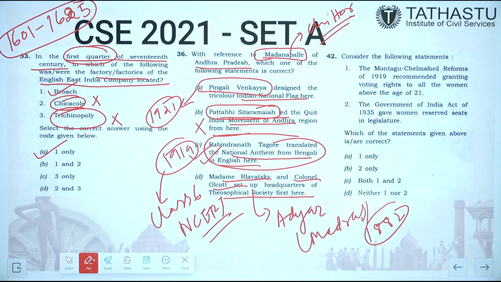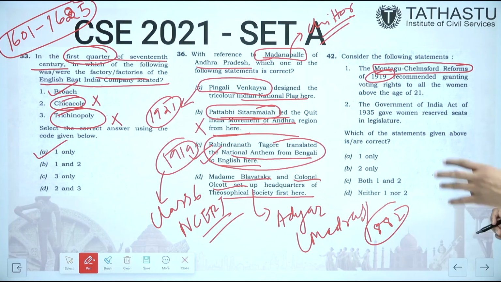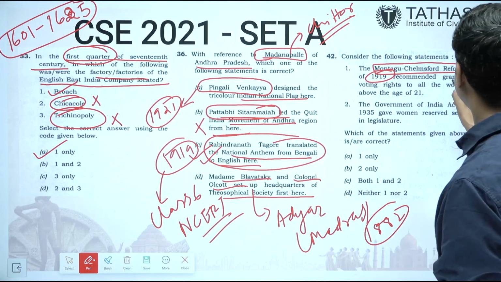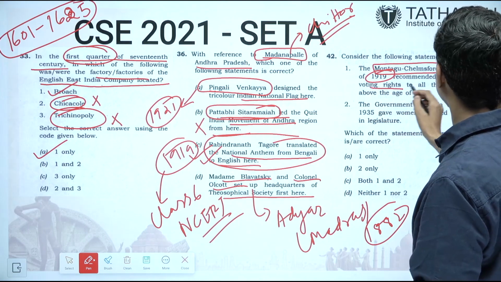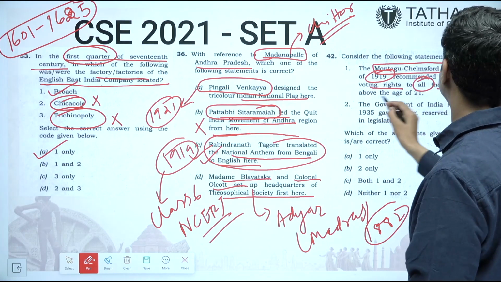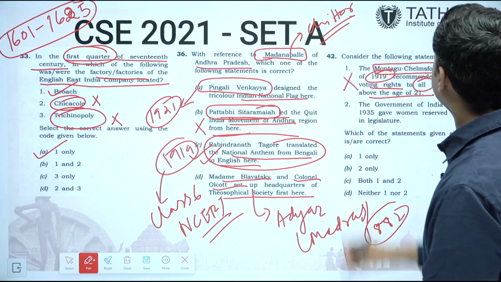Consider the following statements. Montagu-Chelmsford reform. See, again Montagu-Chelmsford is coming. Various constitutional developments keep on coming again and again. It recommended granting voting rights to all. Here is the catch: all the women above the age of 21.